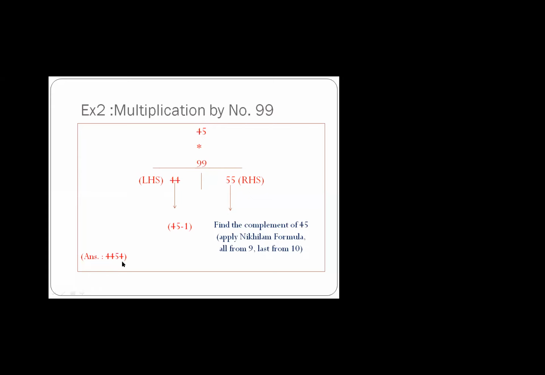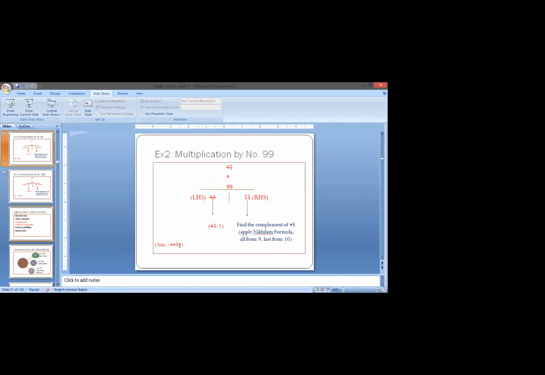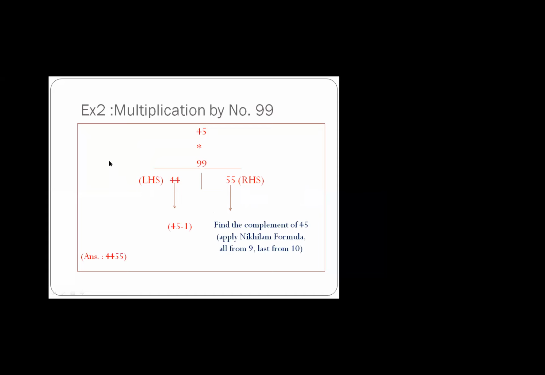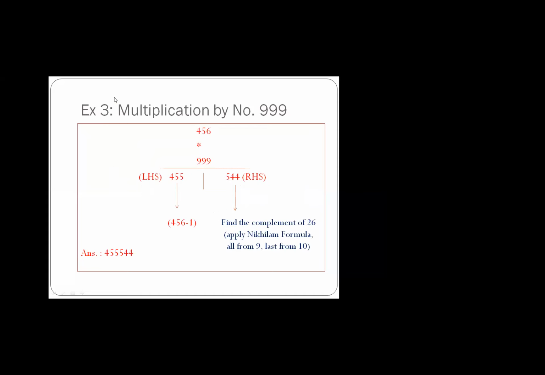यहाँ पर मैंने mistake किया. So it will be 4455. मैं कभी कभी intentionally mistake करती हूँ so that you can find out. Okay, चलिए. So I hope the things are clear. Any question at this point of time? I have a question. No question, right?